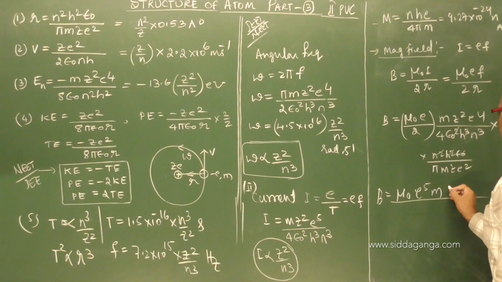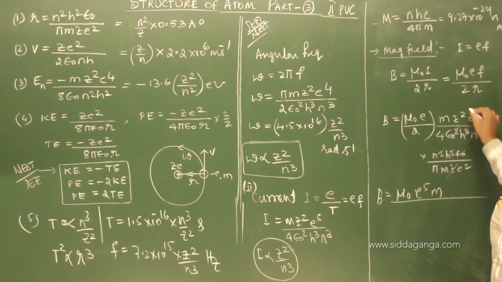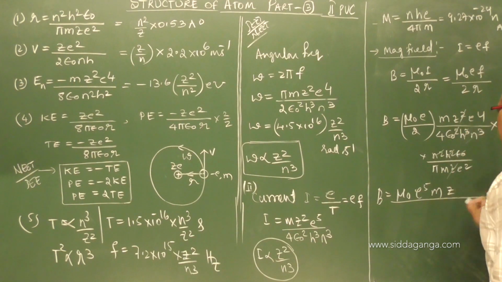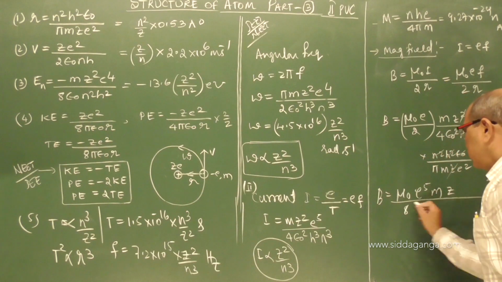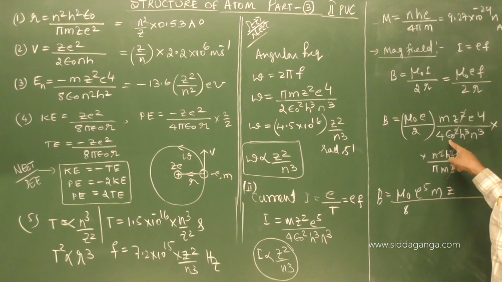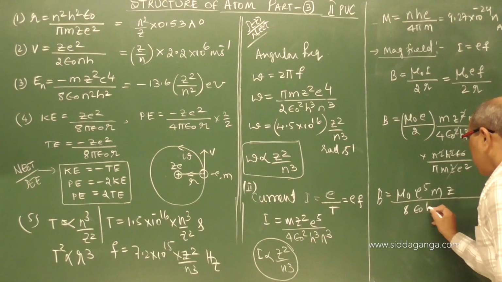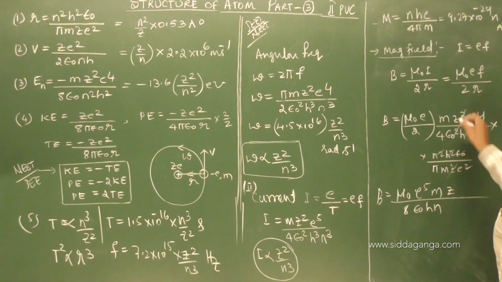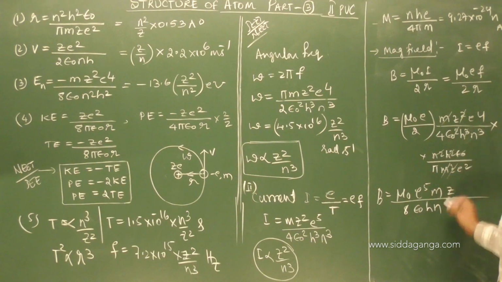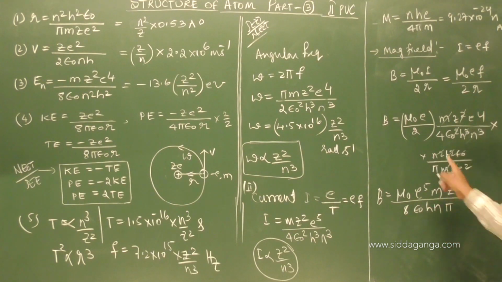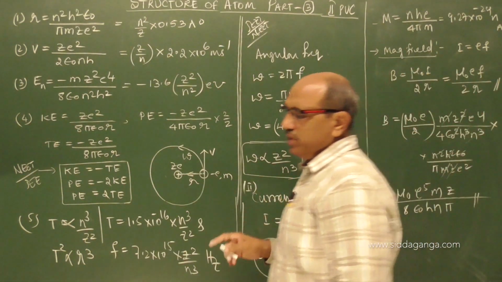Then z square, one z cancels, remaining with one z, divided by 8, with epsilon naught, h, and m cancelling, however, pi. So it has to be seen, but this relation you can remember and get anything. This is the expression for magnetic field.